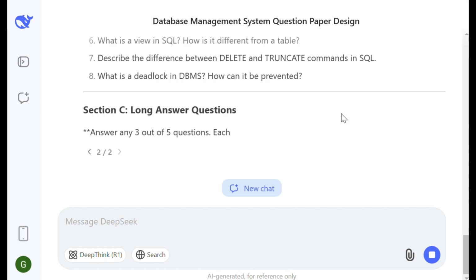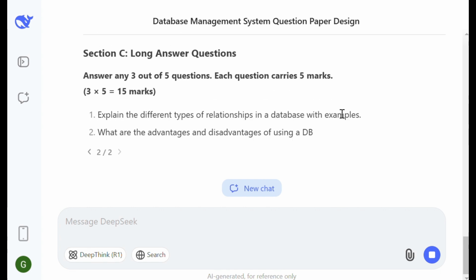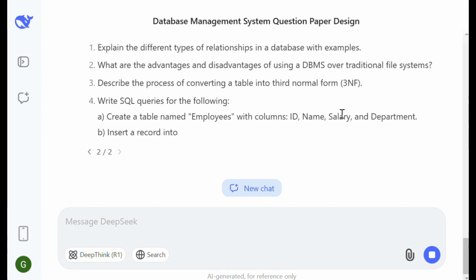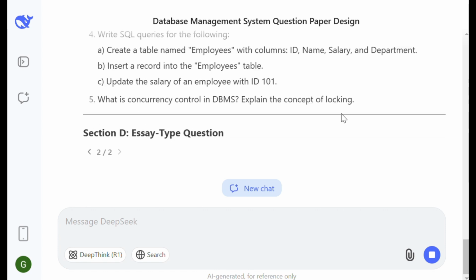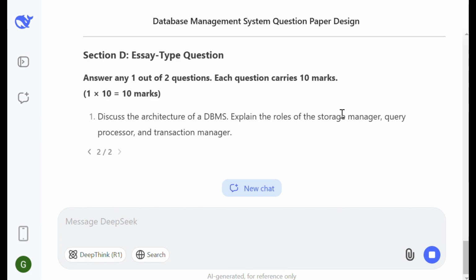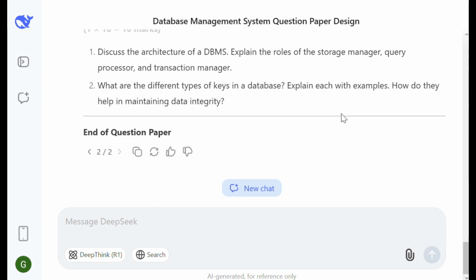So in this way, a teacher can prepare a question paper on a given topic for class test or some other activity. If you are a student, you can prepare a question paper on a given topic for your practice purposes also. So in this way, generative AI tools can assist both teachers and students in preparation of a given topic. If you are a student, you can use this feature for the preparation of your examination also.